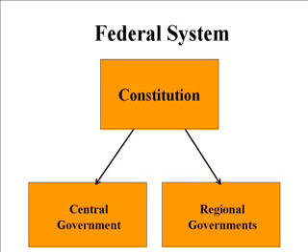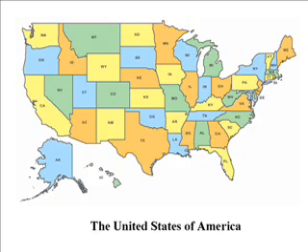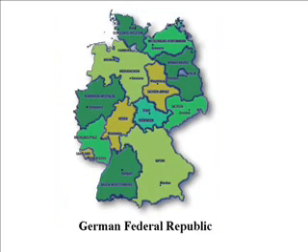In a federal system, the powers of both the central government and the regional governments are derived from the people, or, in the case of the United States, from a written constitution. The United States is one of many federal systems in the world today. Canada, Germany, Mexico, and India are just a few examples of other countries that have federal systems.